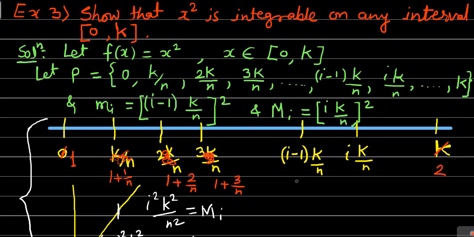And continuing in this manner, this point will be 1 plus (i minus 1) by n. Then in place of this point you will get 1 plus i by n. Okay, and the last point is obviously we have the 2.